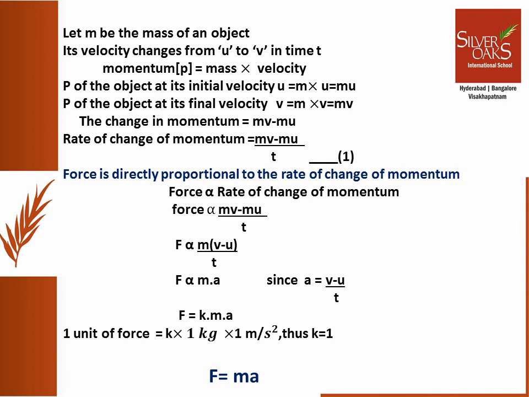Now if we take out this proportionality, we can multiply a constant of proportionality on either side of the equation. So if 1 unit of force is required to produce an acceleration of 1 meter per second square in an object of mass m, the value of k would be 1. If you substitute the value of k in this equation, you will get F is equal to ma.